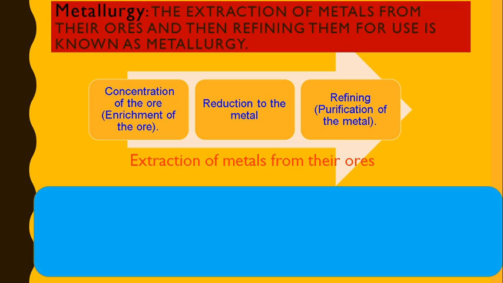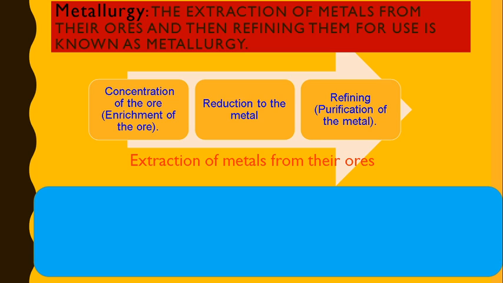Let's have a brief discussion about the process of metallurgy. So what is metallurgy? The science of extracting metals from their ores and then refining them to obtain pure metal for further use is known as metallurgy. This process includes three main steps. First is concentration of ore, which we also name enrichment of ore. Then second is reduction, and third is refining of metal, that is purification of metal. So these are the basic steps.